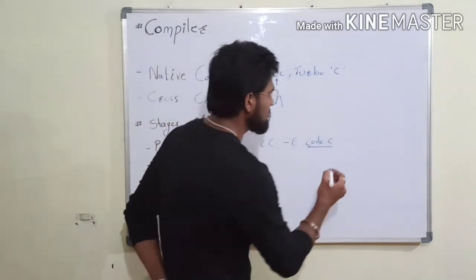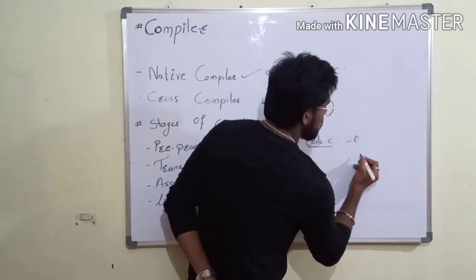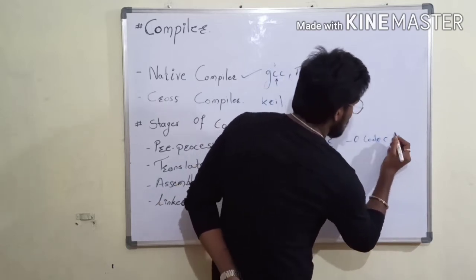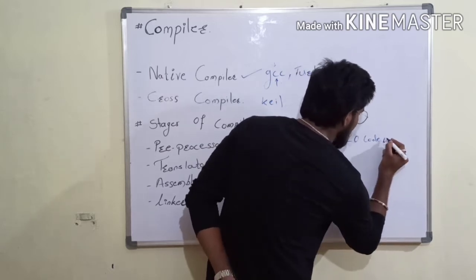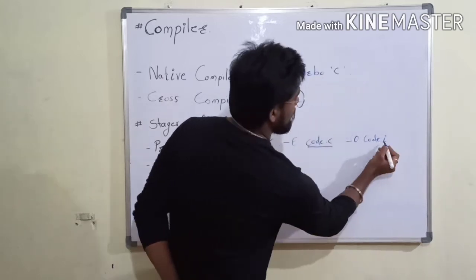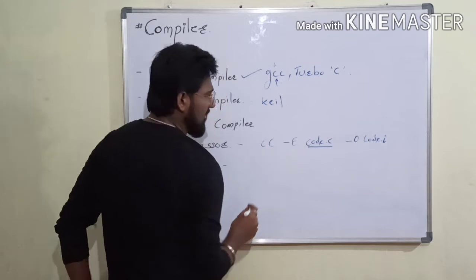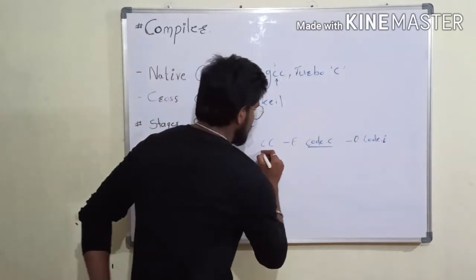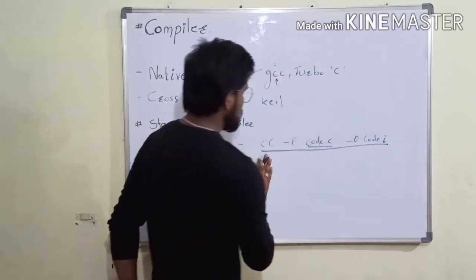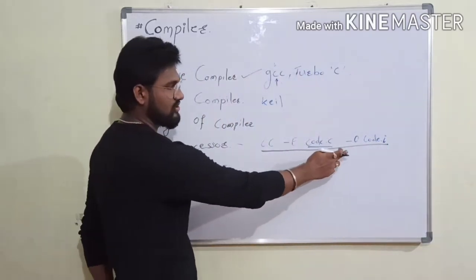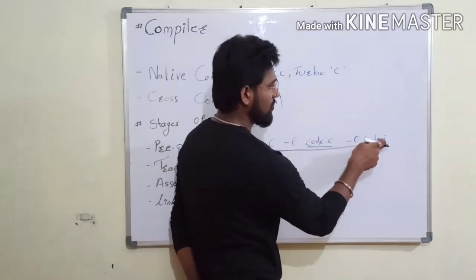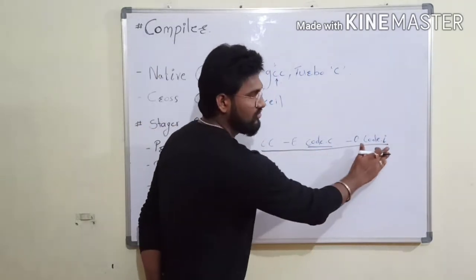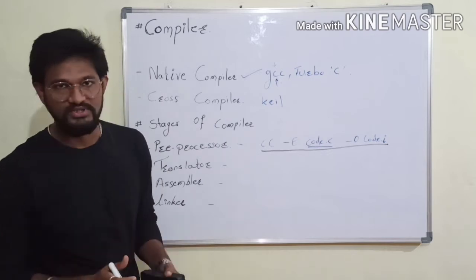For this the command is -o, and again write code.c and code.i. So if you use the command cc -E code.c -o code.i, this command will convert your .c file to a .i file, that is the preprocessor file.